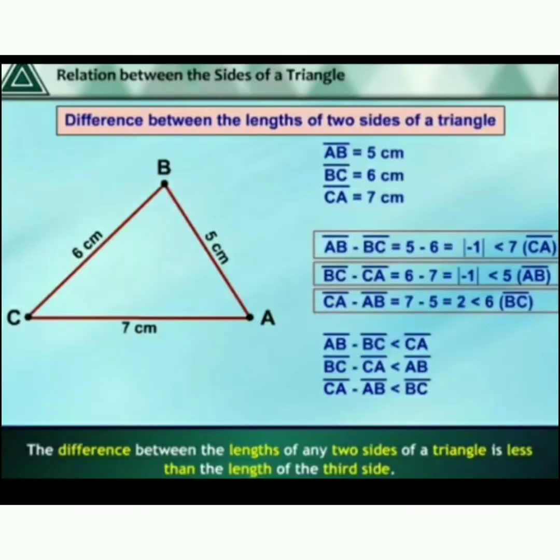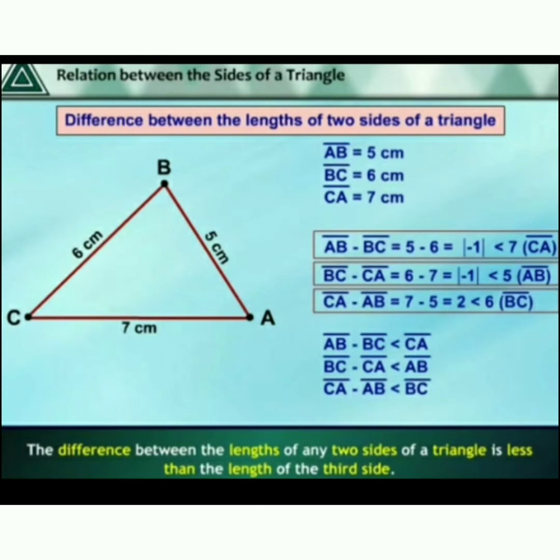Next, we are going to find out the relation between the sides of a triangle, the difference between the lengths of two sides of a triangle. Here, I already gave one triangle. The sides are AB is 5 centimeters, BC is 6 centimeters, and CA is 7 centimeters.